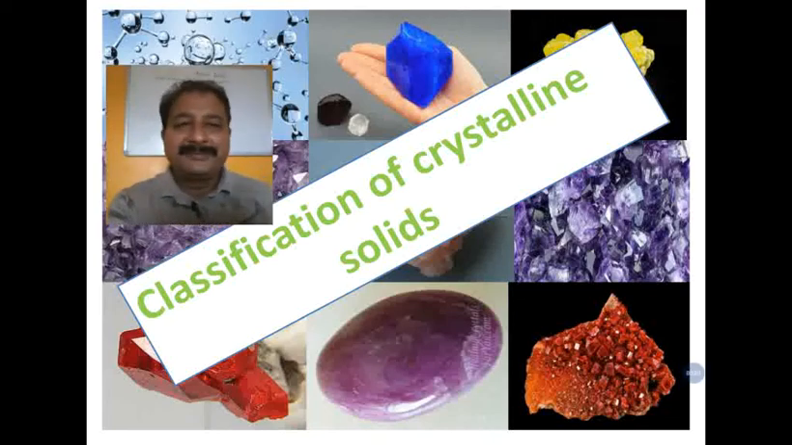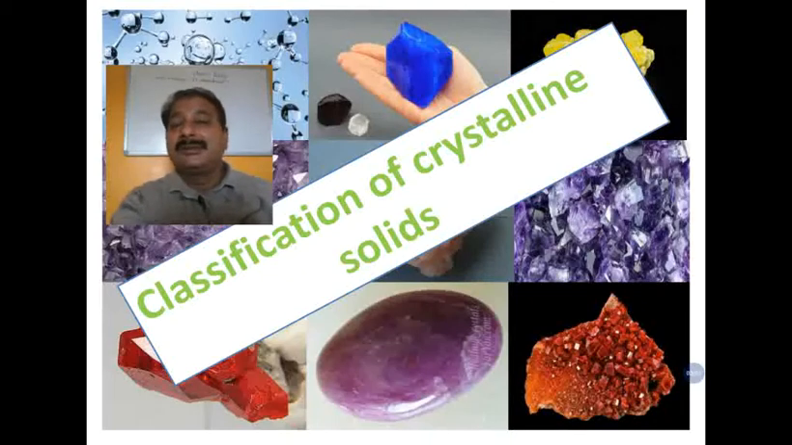Hello everyone. In this video, we are going to discuss the remaining two types of crystalline solid. In the last video, we discussed the covalent solid. In this video, we discuss ionic solid and metallic solid in detail.